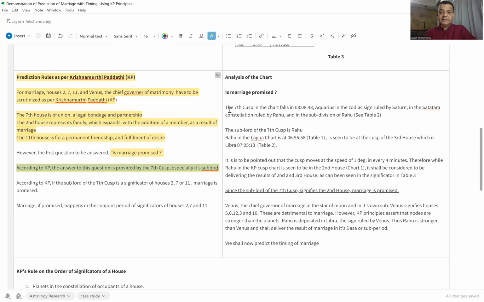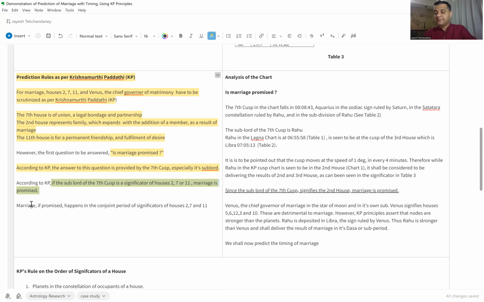We will look at the tables that we just described above, and we will identify the sublord of the seventh cusp. So what is the rule? The rule says that if the sublord of the seventh cusp is a significator of houses 2 or 7 or 11, then marriage is promised. Well, fairly straightforward in application of the rule, and we will see how the rule can be applied.